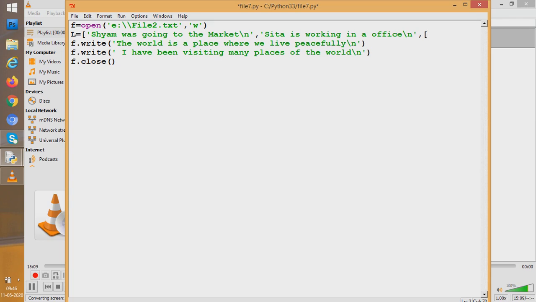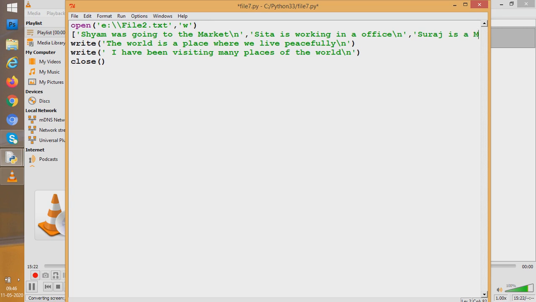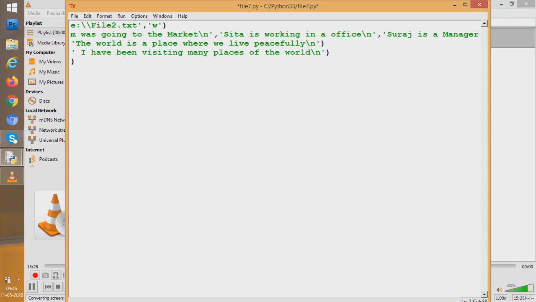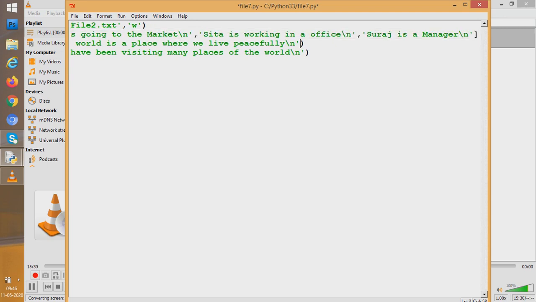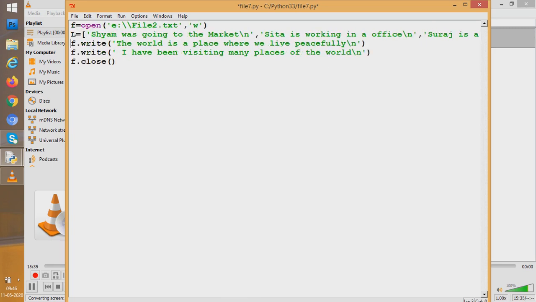This is not good. So if I want to write all those lines, we'll first write all the lines in a list. Say I write Suraj is a manager, and again \n to change the line. So three things we have written, and we will use one function, and that function is going to help us. So what is that function? We'll write lines. What is the name of the file? The name of the file is file2.txt. Where are we creating the file? We are creating the file in E drive.